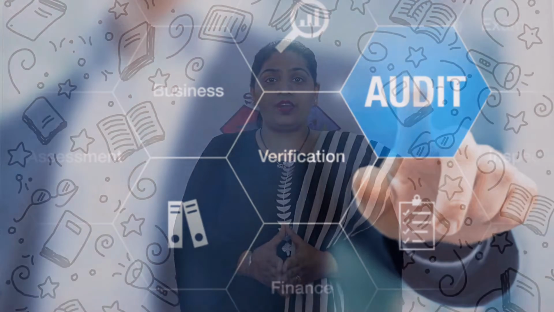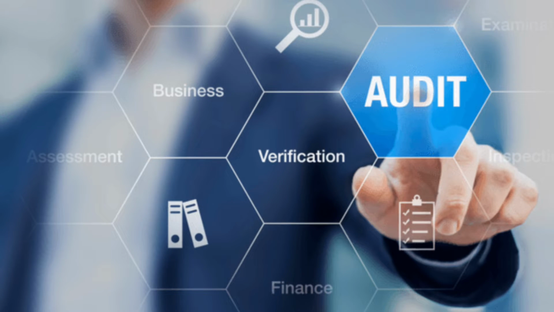Firstly, auditing is done to show a true and fair picture, or we can say a true and fair view, of the company's financial analysis. So what the financial records are showing us is true and fair as per the auditor. That will be shown in the auditing work.